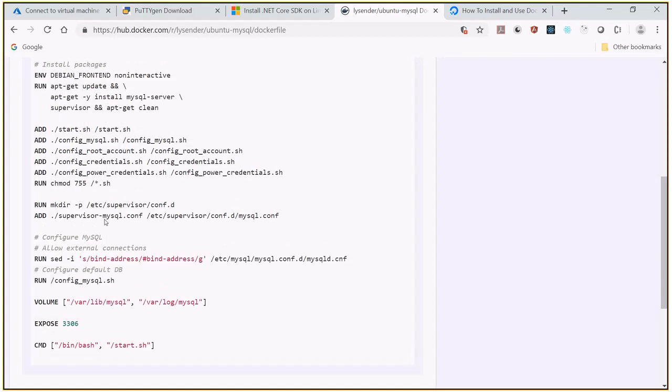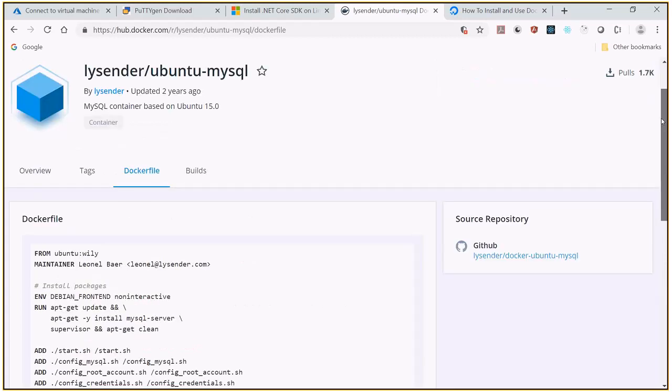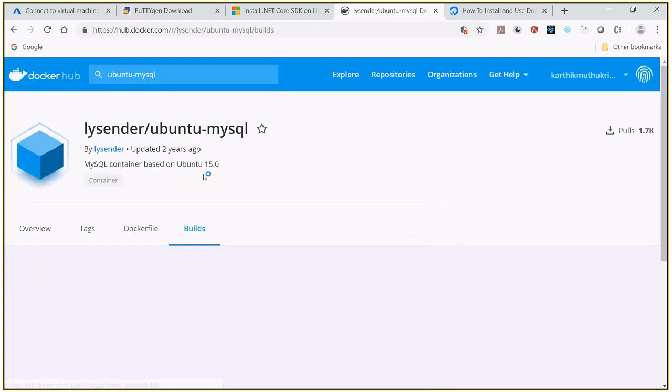They are saying that when you run this, they have given this option. They have installed MySQL server and all those things on top of Ubuntu. If you click the builds, there's no build.